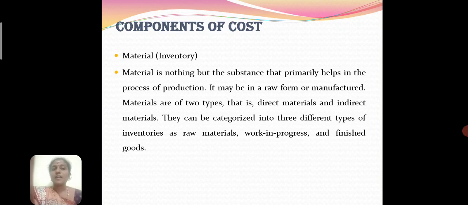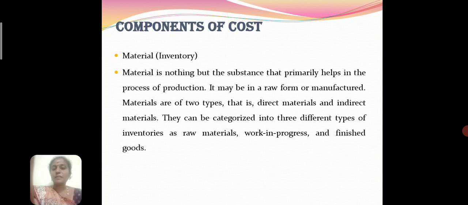It may be raw or manufactured. Materials are of two types, direct material and indirect material. The inventories are also categorized as raw material, work in progress and finished goods. The process that is going on is work in progress. Direct materials are supplied and consumed directly during the manufacture of the product, but indirect materials cannot be conveniently assigned in terms of physical units.